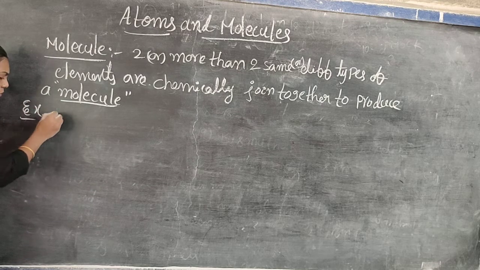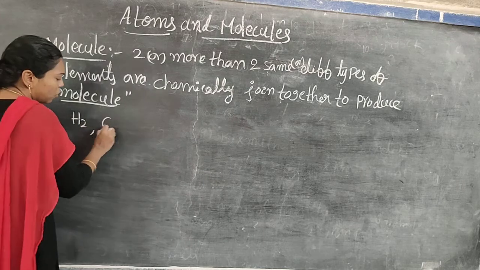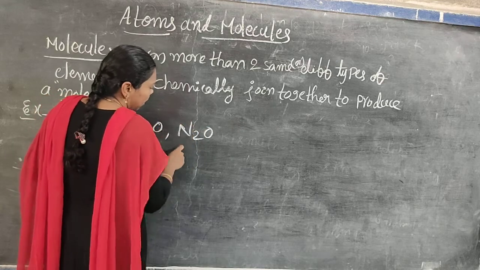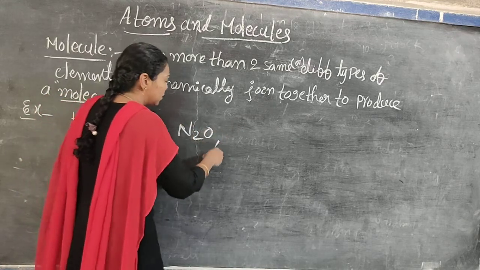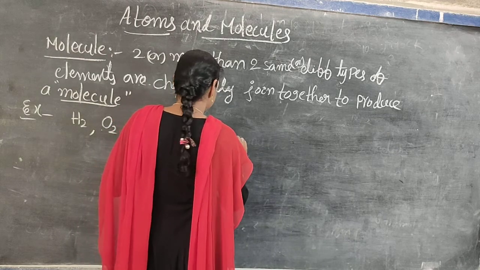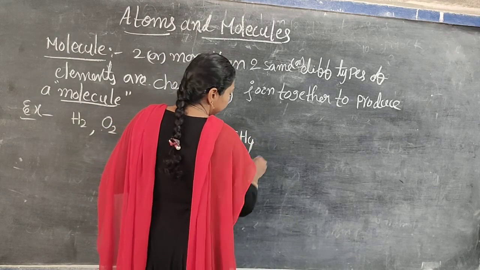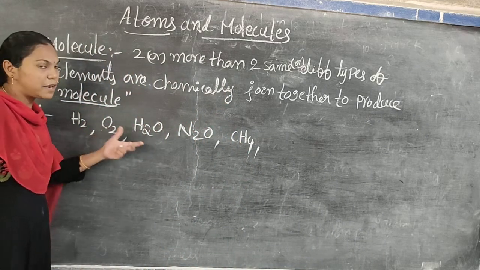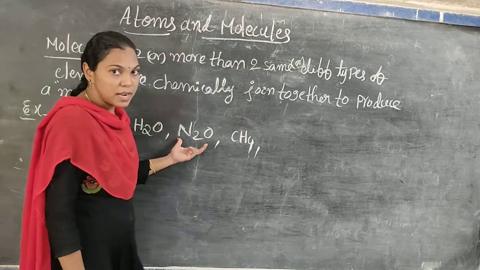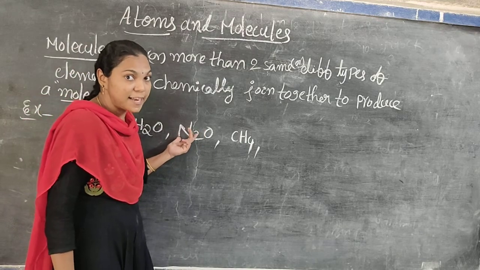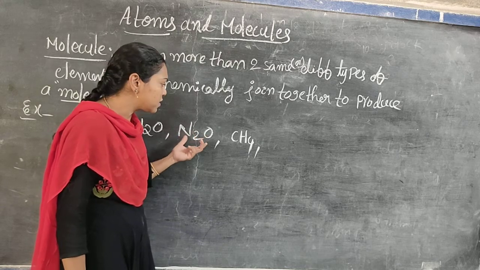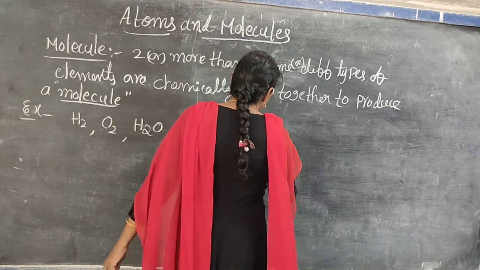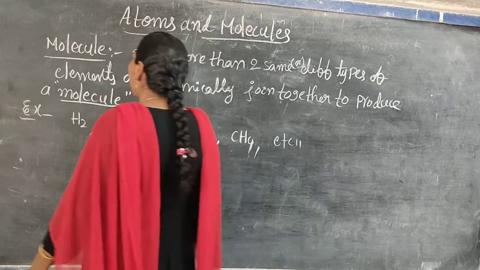Examples are H2 is a molecule, O2, H2O, N2O, dinitrogen monoxide, CH4, methane. I will say molecule names: hydrogen molecule, oxygen molecule, water molecule, dinitrogen oxide molecule. Which oxide? Dinitrogen oxide. Next, methane. What is the name of this one? Methane, CH4 molecule, and so on. These are examples for the molecules.